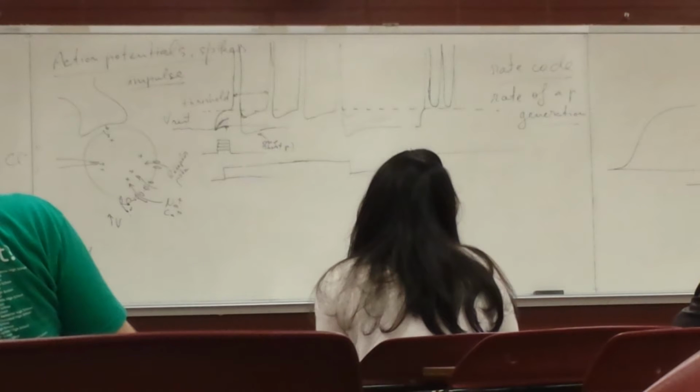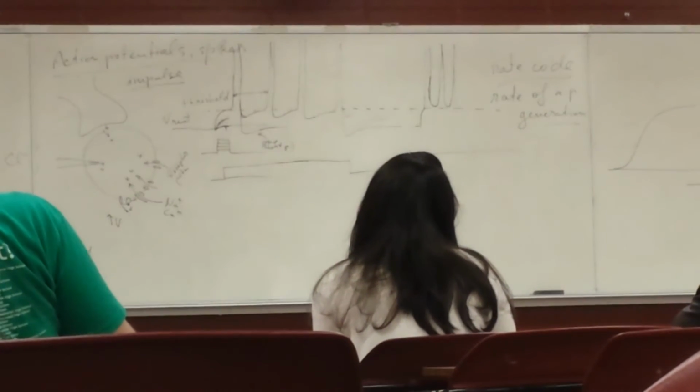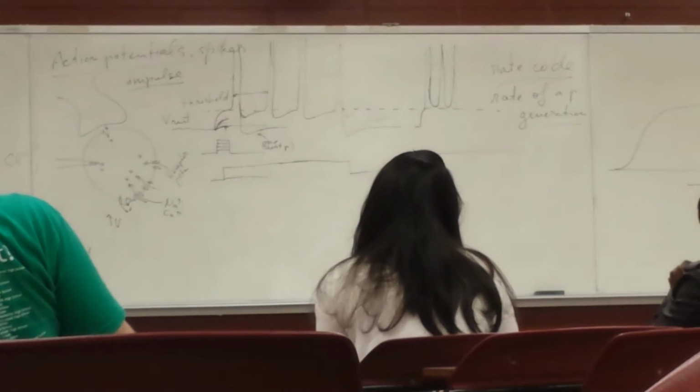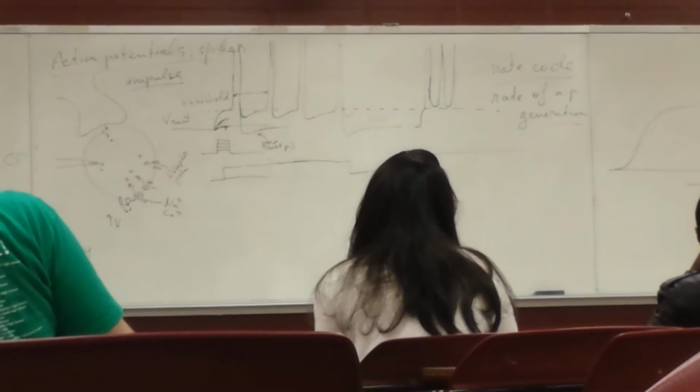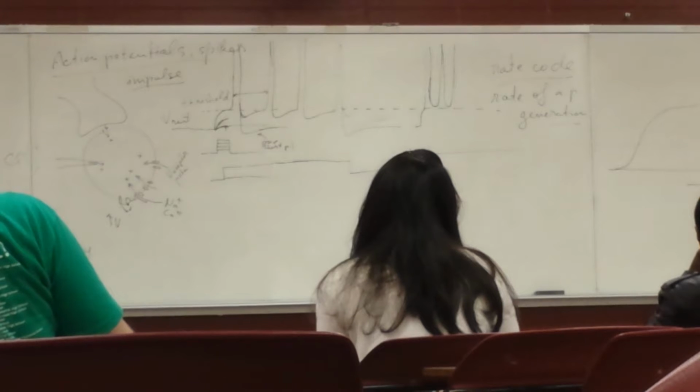Imagine a channel as a thing that has a pore in the center. It's closed, you change the voltage, it opens up, ions flow, and then it closes again, but maybe in a different conformation than the initial closed state, and that's what we call the inactivated state.